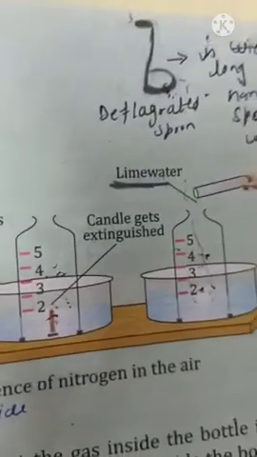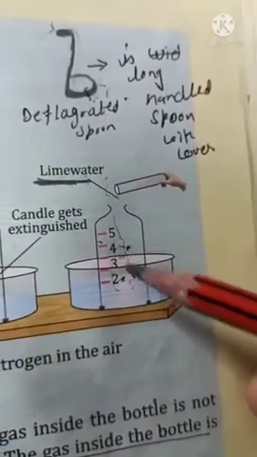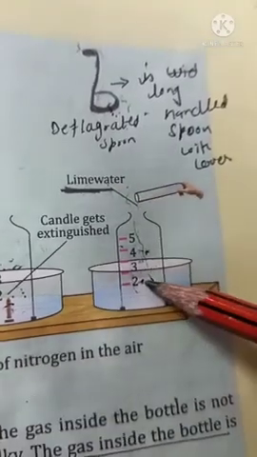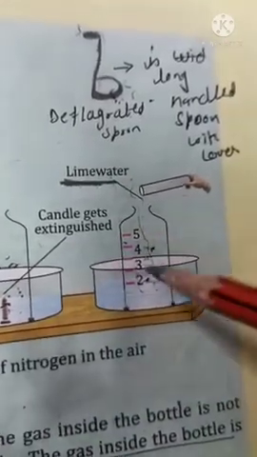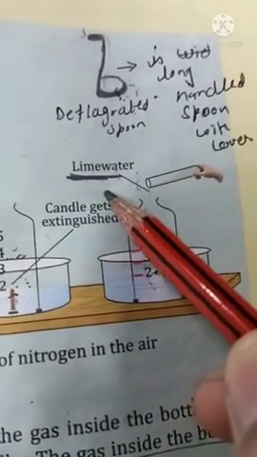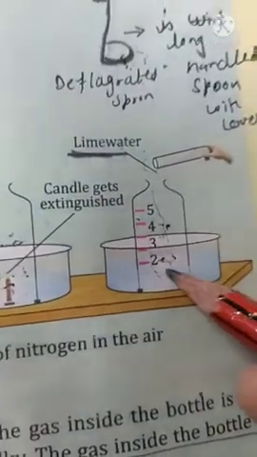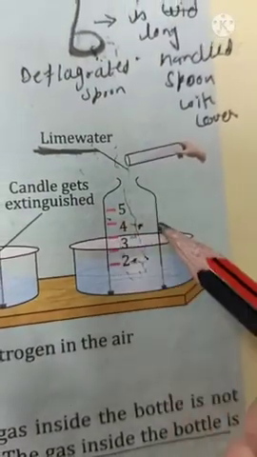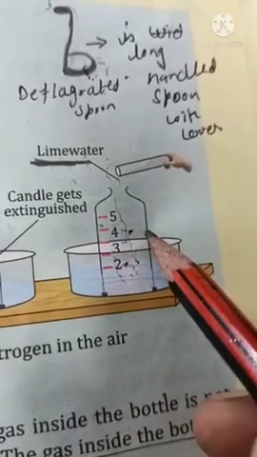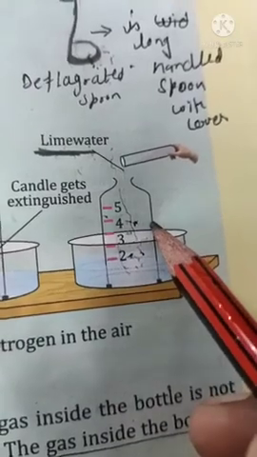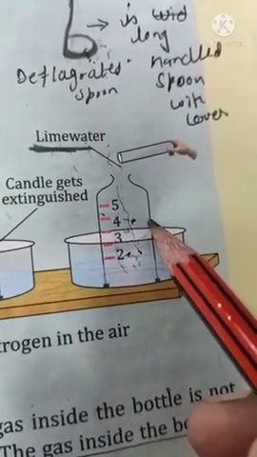Now after that we will put some amount of lime water in the tub, and we will see that this lime water will not turn milky. Why will it not turn milky? Because lime water reacts with carbon dioxide and turns milky. If it is not turning milky, it means that carbon dioxide is not present inside. So what is present inside this jar? Only nitrogen. In this way we can show that air contains nitrogen gas.